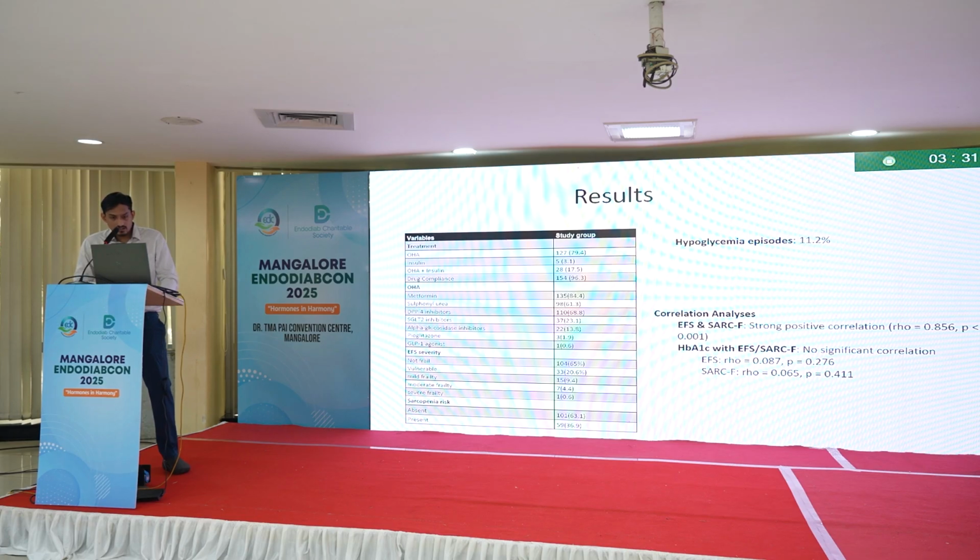And EFS severity wise, most, 20.6%, were in the vulnerable group or pre-frail group, whereas frailty was seen in 14.4%, with mild frailty seen in 9.4%. Sarcopenia risk was present in 36.9% of the individuals. Also, hypoglycemic episodes were seen in 11.2% of the individuals.